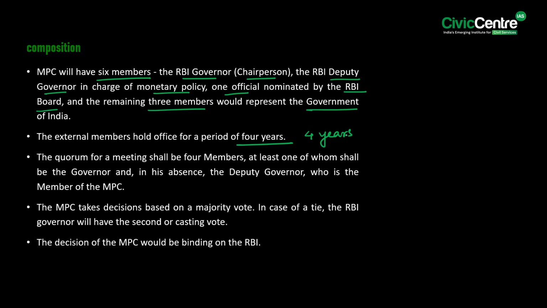Notably, the quorum for a meeting shall be 4 members, at least one of whom shall be the Governor, and in his absence, the Deputy Governor, who is the member of the Monetary Policy Committee. Know that the Monetary Policy Committee takes decisions based on a majority vote, but in case of a tie, the RBI Governor will have the second or the casting vote. Significantly, the decision of the Monetary Policy Committee would be binding on the Reserve Bank of India.